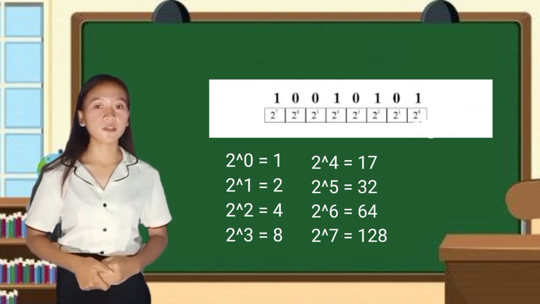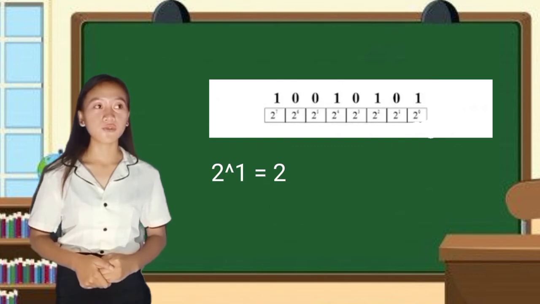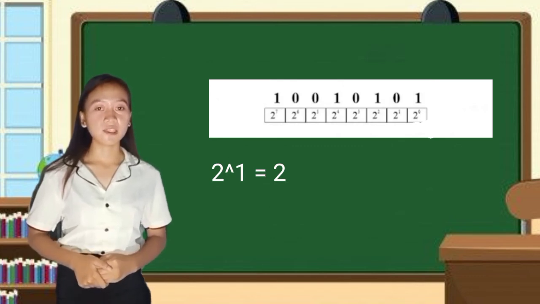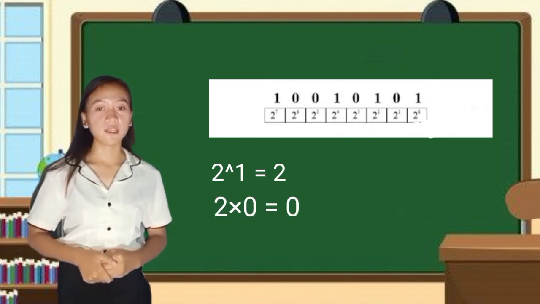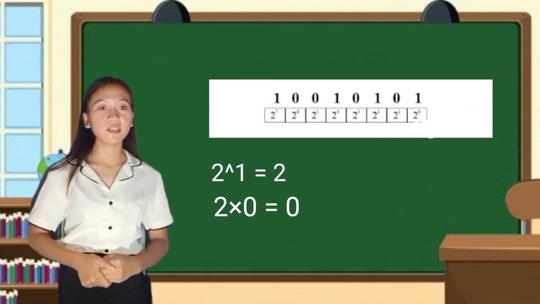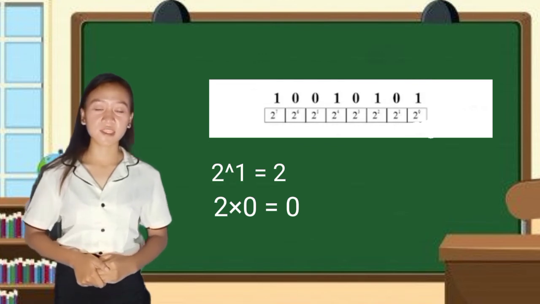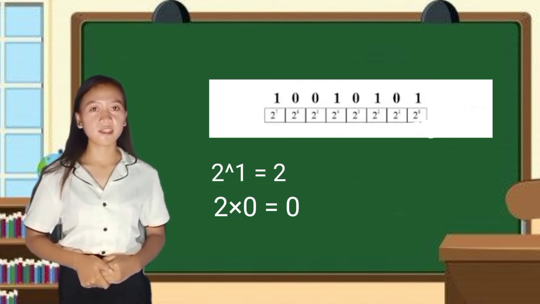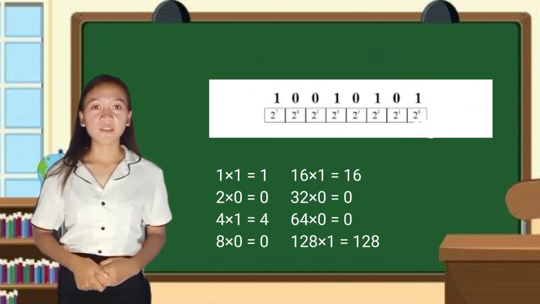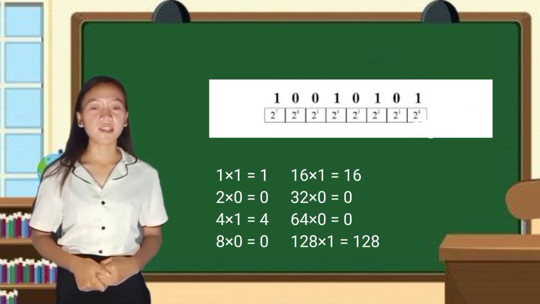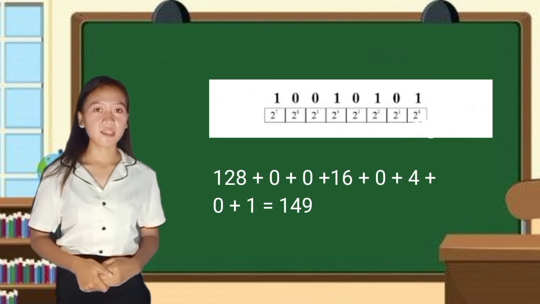Since we have a 0, like for example, in 2 raised to 1, the answer is 2. And then 2 multiplied by the binary number, which is 0. So 2 times 0 is equal to 0. And the answer is 0. And after that, you will add all the final answers. And the answer is 149.